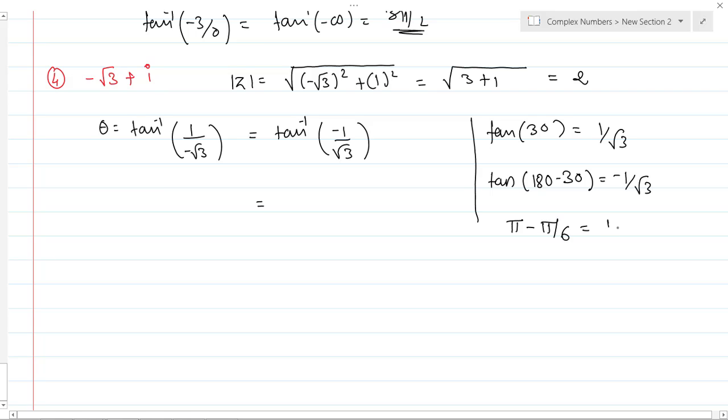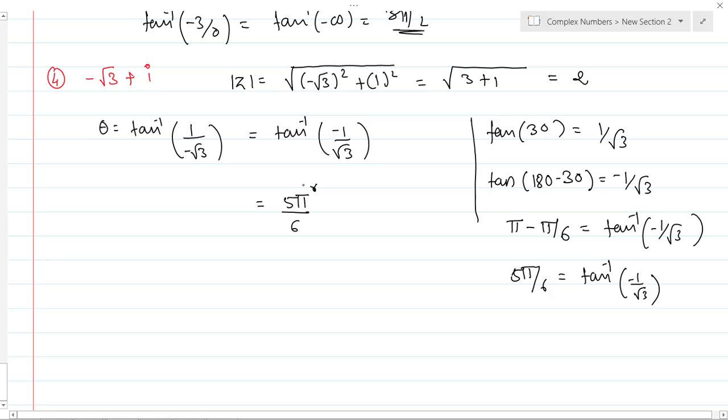So pi minus pi by 6 becomes 5 pi by 6, which is nothing but tan inverse of minus 1 by root 3. Is it okay? Are you getting this? So theta is equal to tan inverse of minus 1 by root 3, which is 5 pi by 6. It's in radians, not degrees.